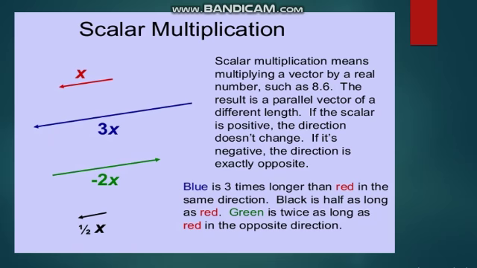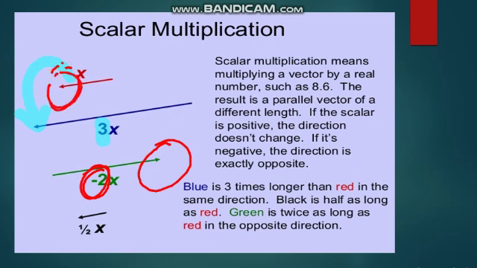If the scalar is positive, the direction doesn't change. But if the scalar is negative, the direction is opposite.